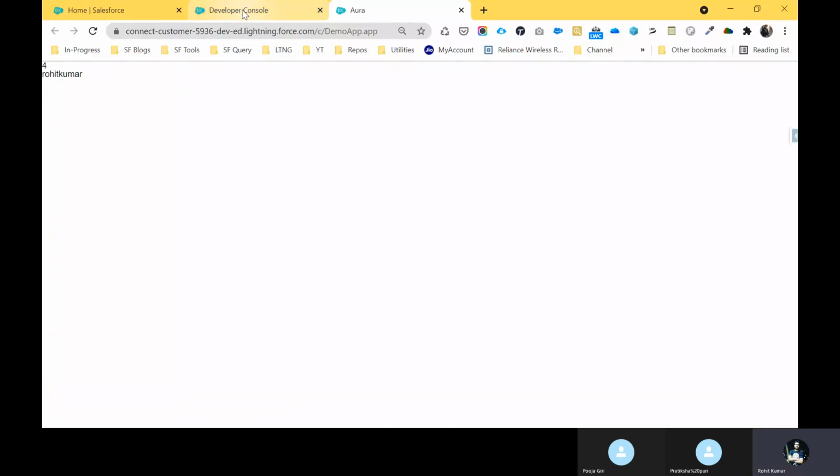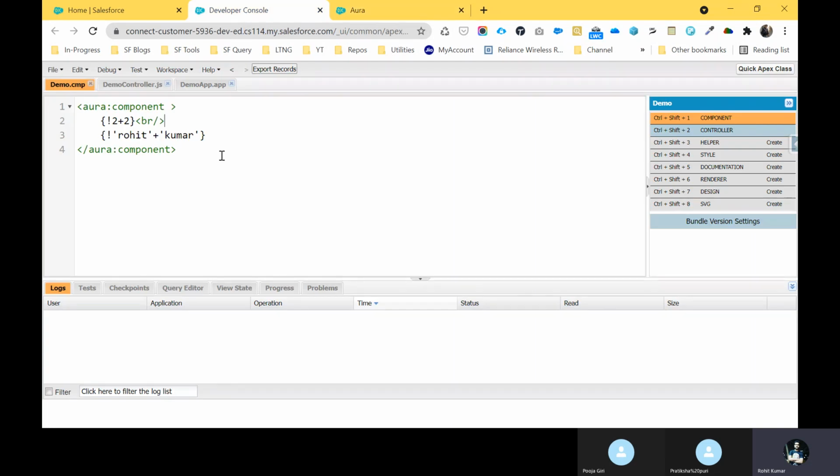So we can do all this manipulation under the HTML part in Aura, but in LWC we cannot perform it directly like that. That's why I'm showing this one, for easy understanding. We can perform this manipulation under Aura, but we cannot perform any manipulation like this under LWC.